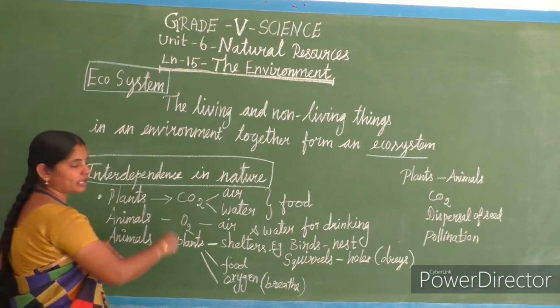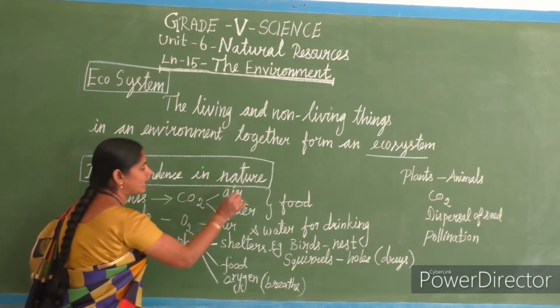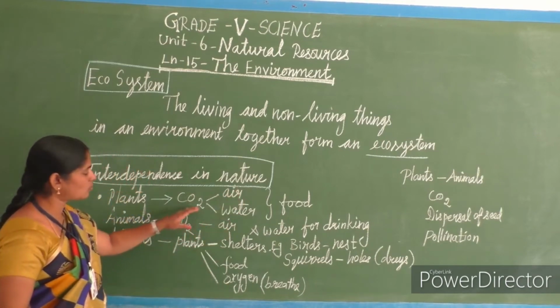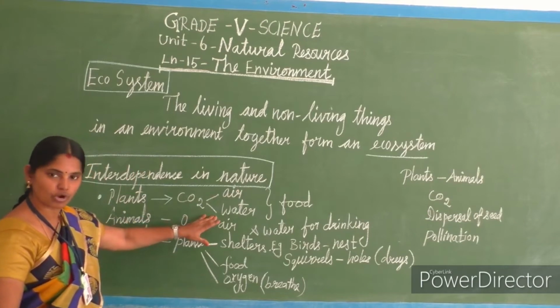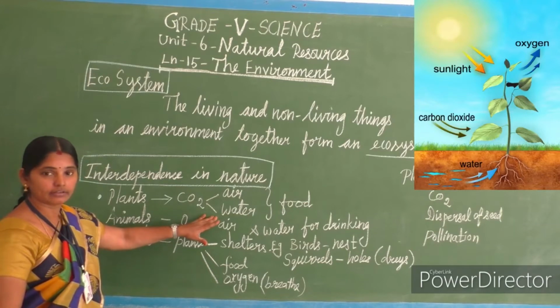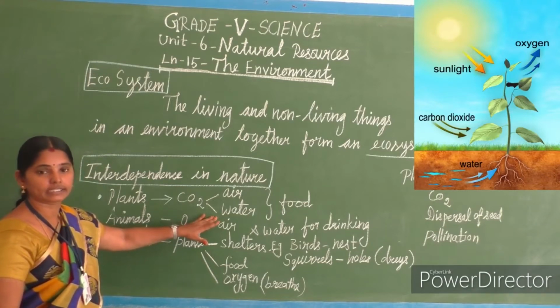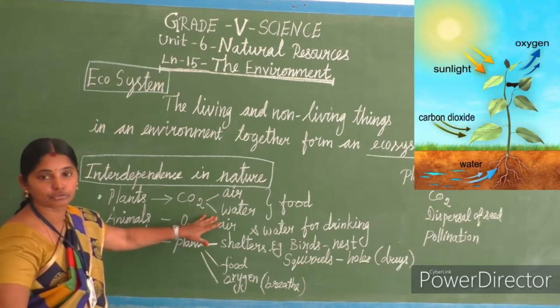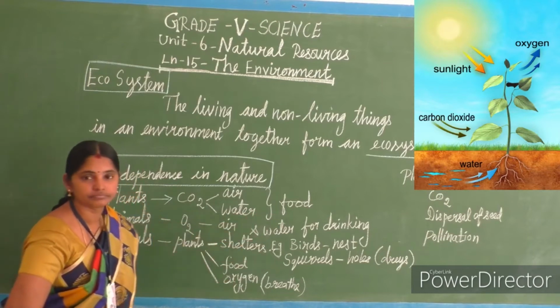Carbon dioxide plants get from air, and aquatic plants get carbon dioxide from water.